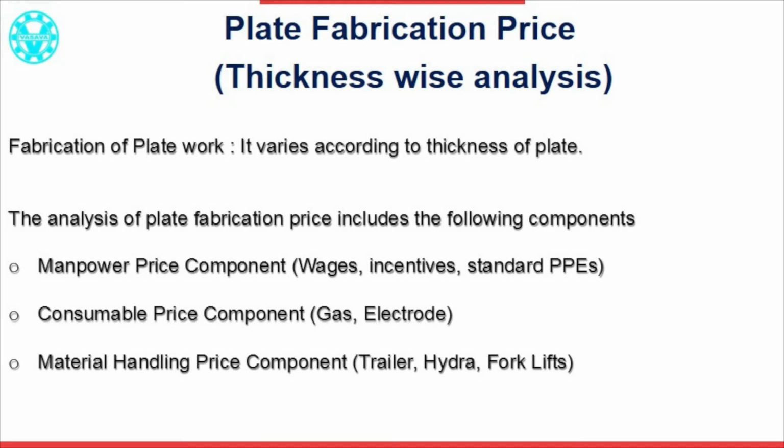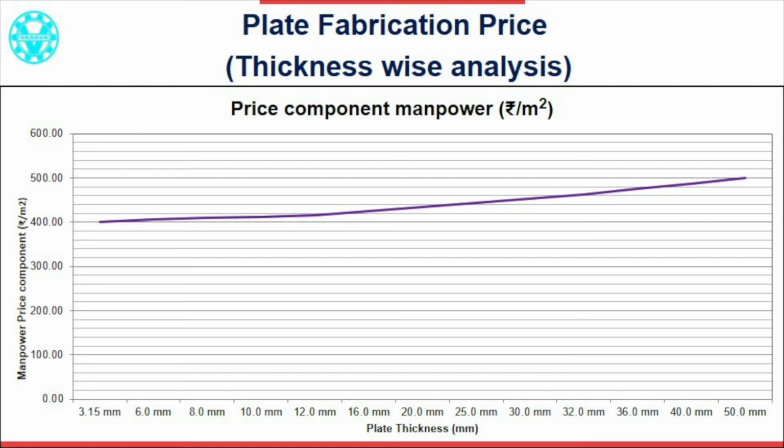Total cost is divided into three components: manpower cost, consumable cost, and tools, tackles and materials handling equipment cost. Suppose there is a fabrication work of duct, which involves plate of 6 mm thickness and the area of plate work is say 100 square meter. Now let us take 100 square meter of 8 mm plate. Will it consume more manpower for rolling the 8 mm plate having the same area? Absolutely not. It takes the same manpower for the same area of plate. It is shown in the graph. It slightly increases when plate thickness increases because handling manpower is slightly more.